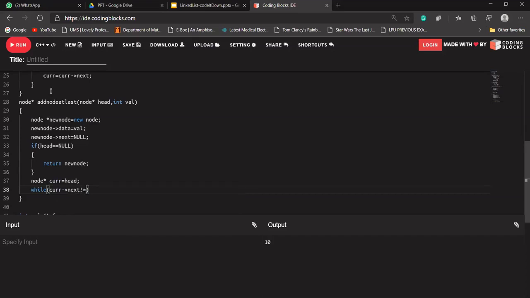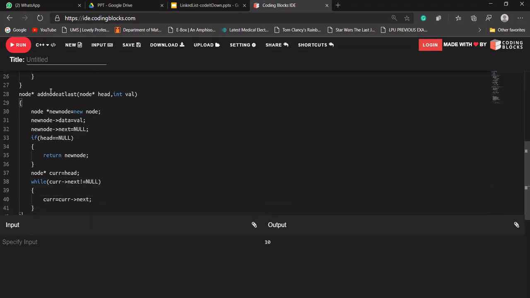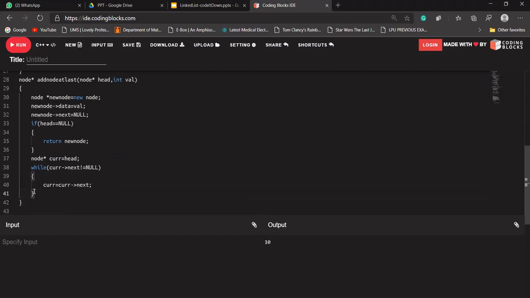So up to when current's next is not equal to null, it should update current to current's next. When current's next is equal to null, that means it is our last node, because at the last node the next pointer points to null.